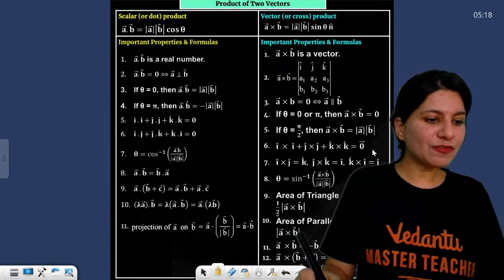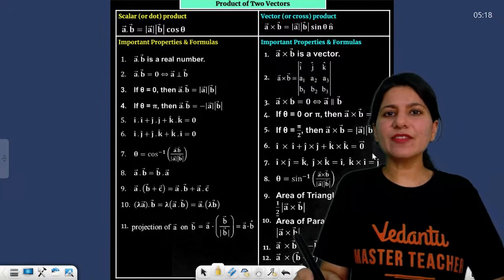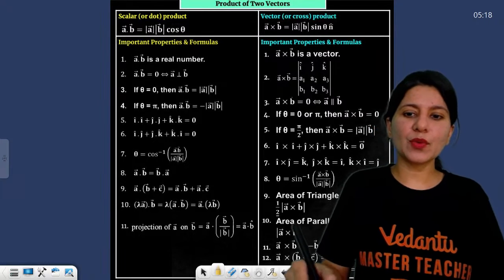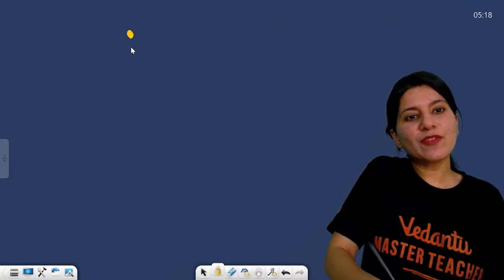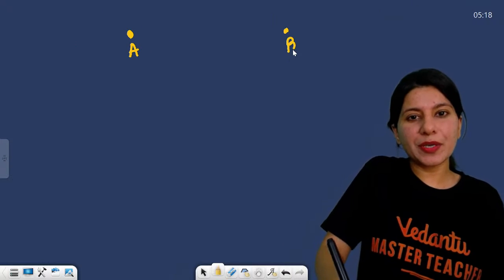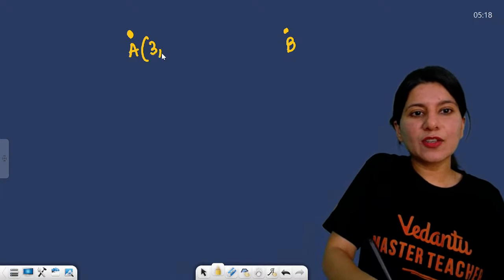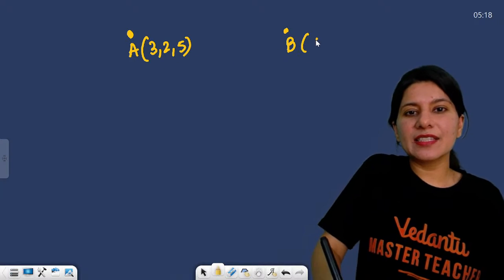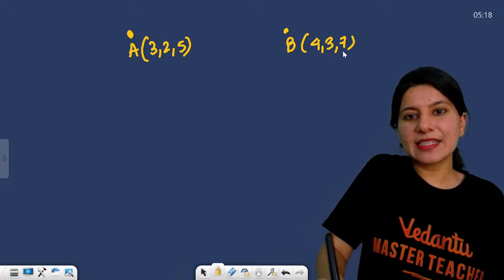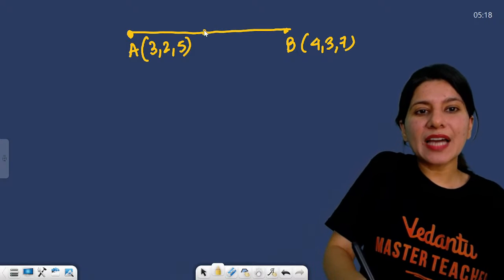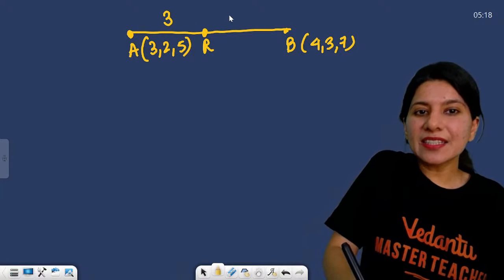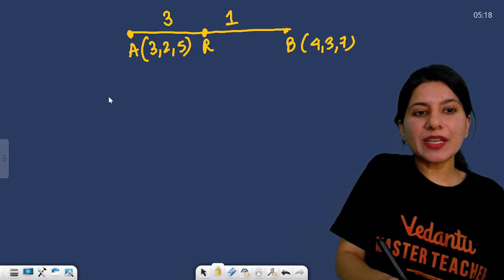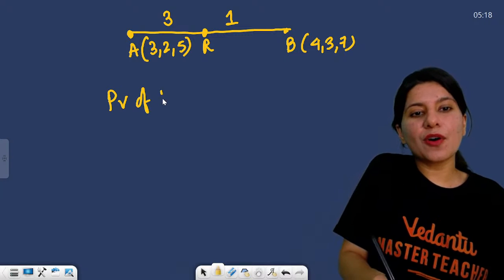Where will we use the section formula? They will directly give you the ratio. Okay, section formula questions they will give you. So you have got a point A, you have got a point B: 3 comma 2 comma 5, and this is 4 comma 3 comma 7. Let's say there is a point R on the line joining A and B, which divides it in 3:1 ratio. You are looking for the position vector of R.